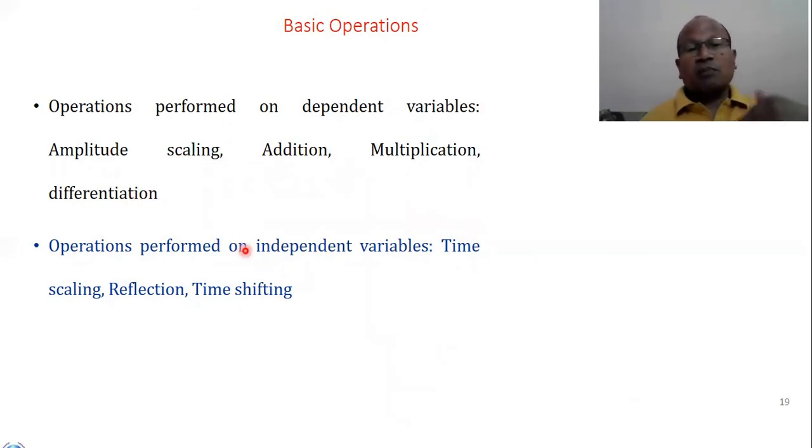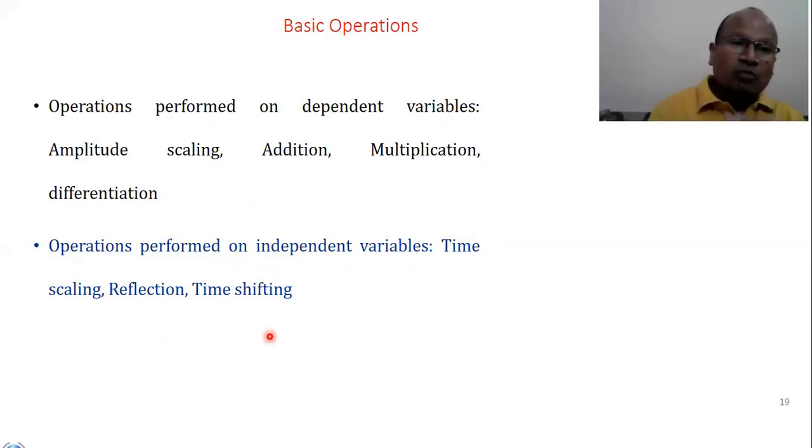The operations which can be performed on the independent variable, like delaying, we have seen. Delaying, reflection, scaling, time shifting, all these operations can be performed over the time domain. Whereas the y-axis is actually the magnitude of the signal, which is the dependent variable, right?